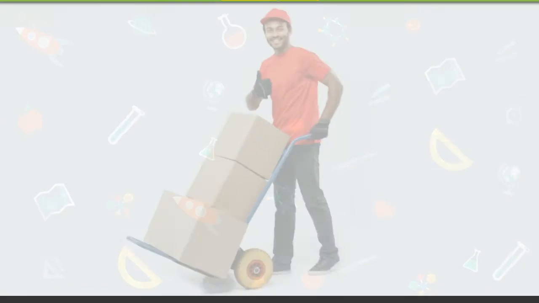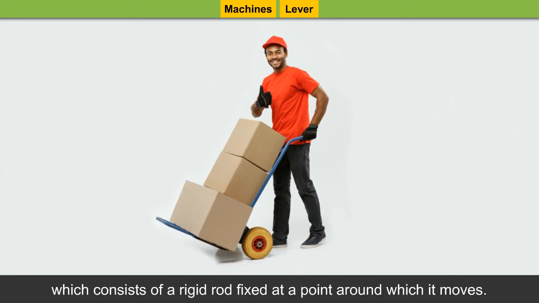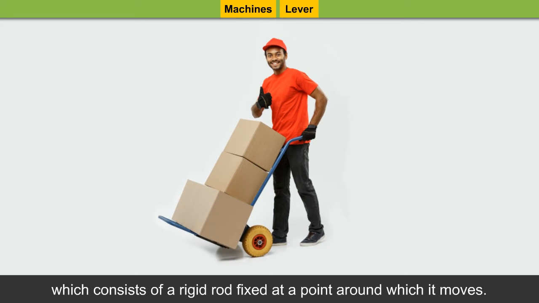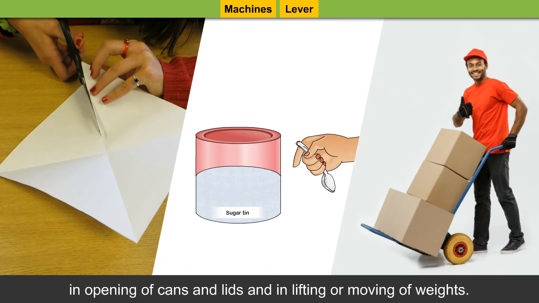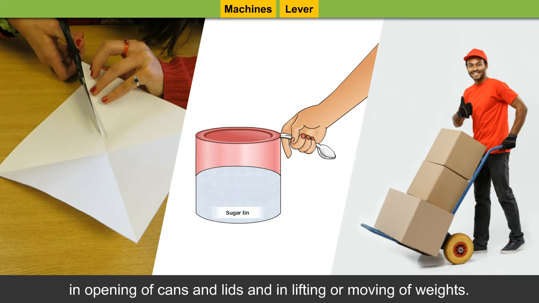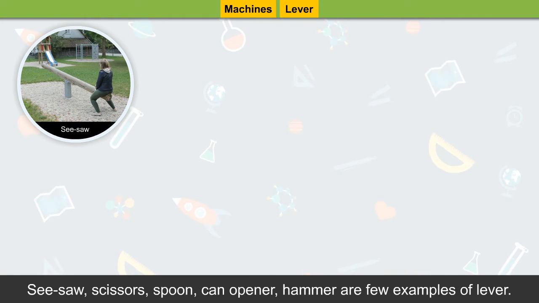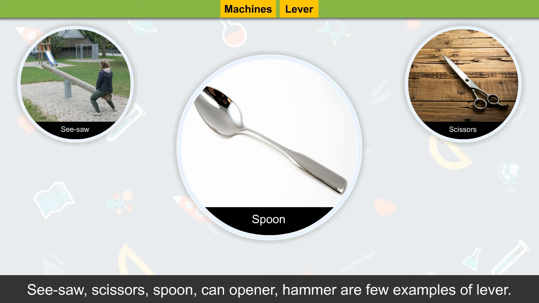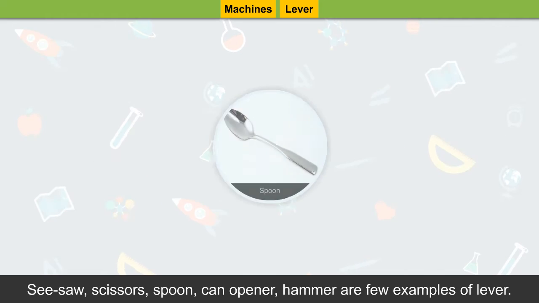Lever. A lever is a form of simple machine which consists of a rigid rod fixed at a point around which it moves. A lever is used to cut things, in opening of cans and lids, and in lifting or moving of weights. Seesaw, scissors, spoon, can opener, hammer are few examples of lever.